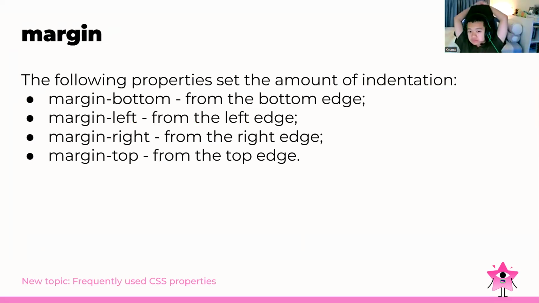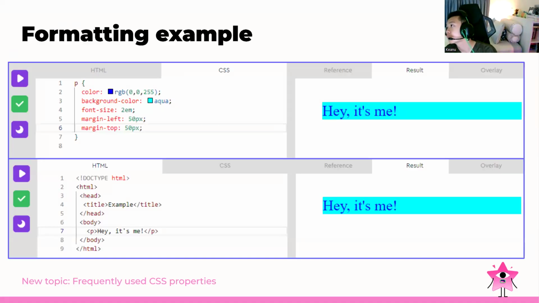And for the margin, the following properties set the amount of indentation: margin bottom from the bottom edge, margin left from the left edge, and margin right from the right edge. We also have the margin top from the top edge. As you can see, it will look like this when we set it. So we set the margin left to be 50 and the top to 50, and then it will look like this.